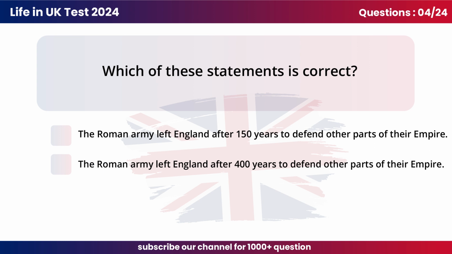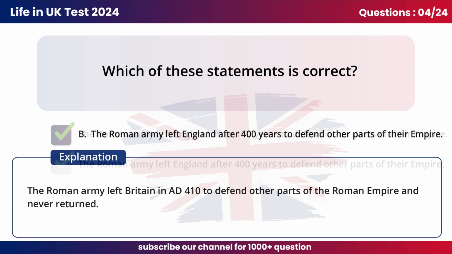Question 4. Which of these statements is correct? B. The Roman army left England after 400 years to defend other parts of their empire. The Roman army left Britain in AD 410 to defend other parts of the Roman Empire and never returned.